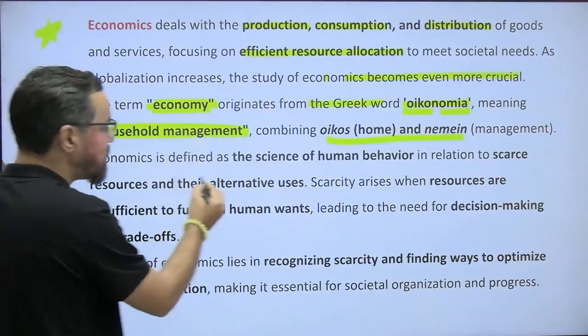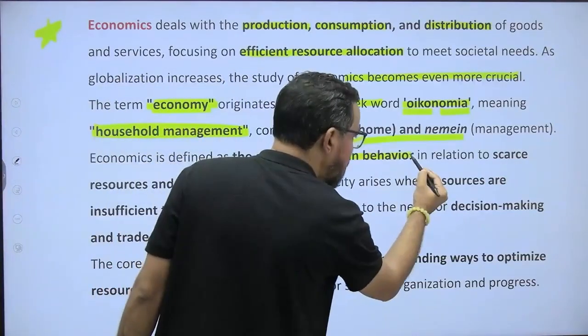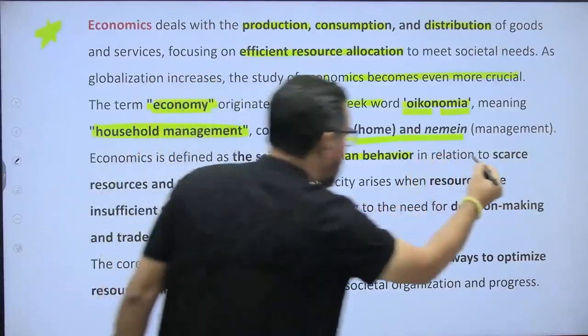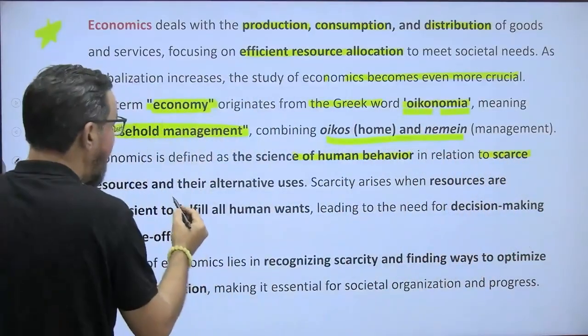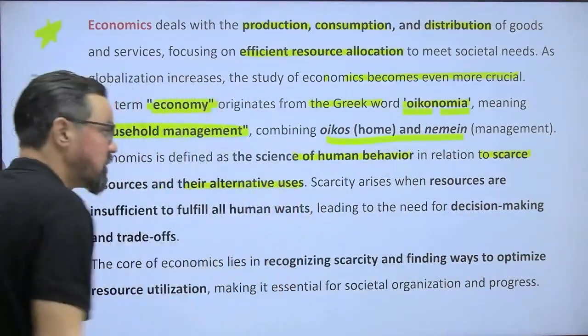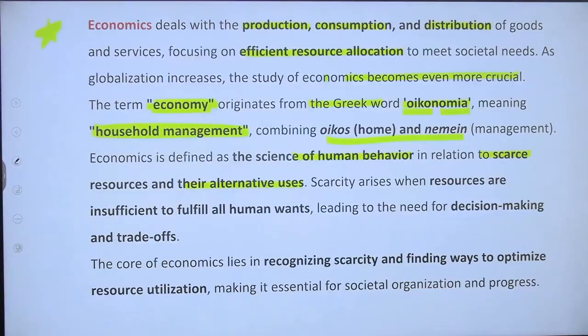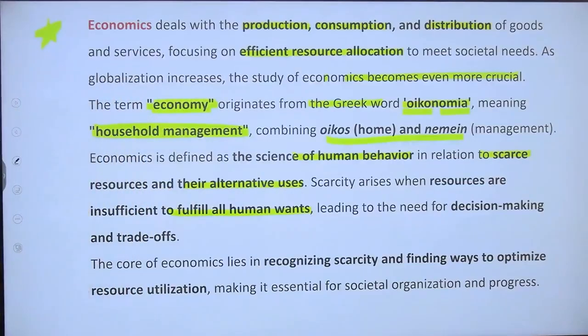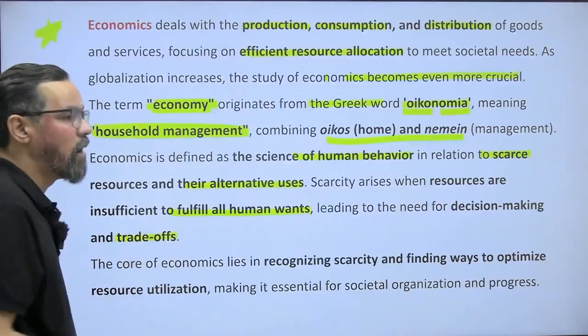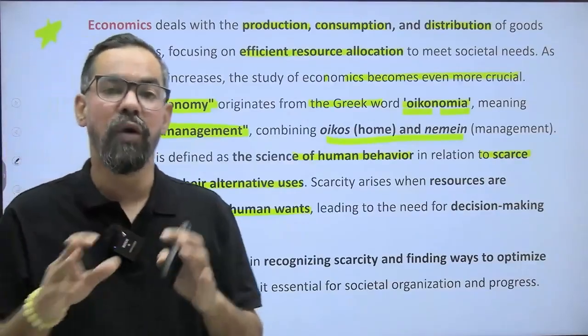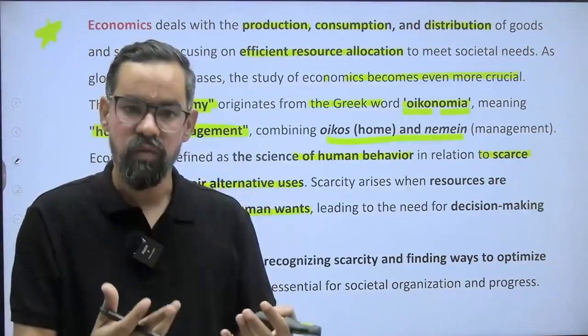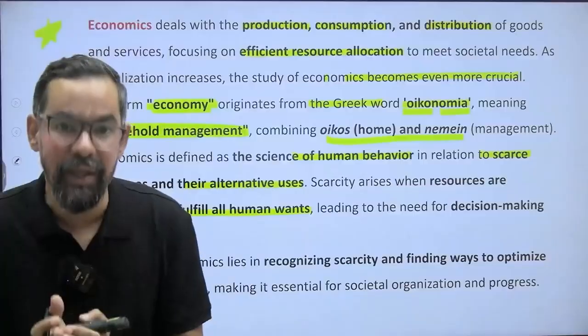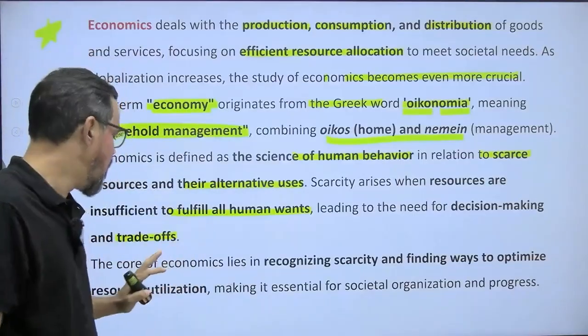So economics is defined as the science of human behaviors in relation to scarce resources and their alternative uses. Scarcity arises when resources are insufficient to fulfill all human wants, leading to the need for decision making and trade-off. Trade-off is where you have multiple alternatives and you go for the best one as per your uses, as per your utility and others. That is your trade-offs, right?